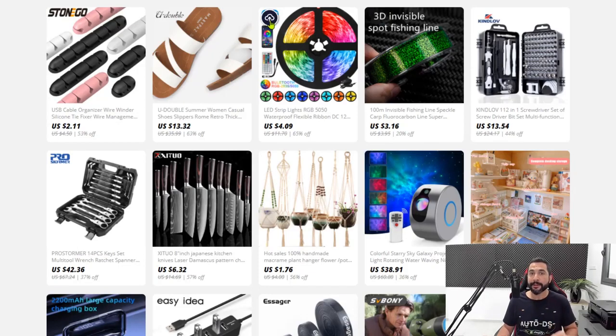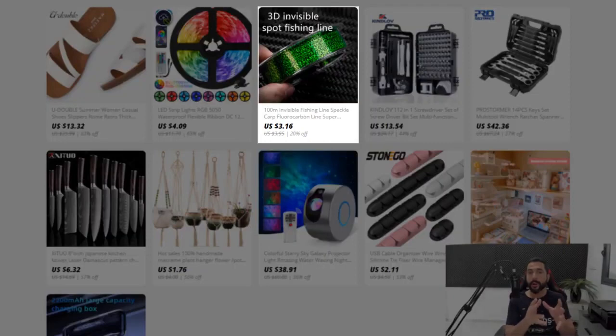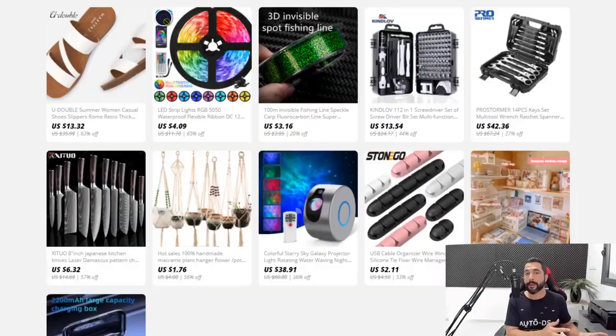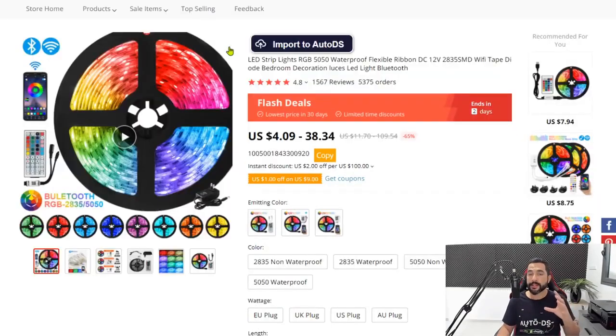Once I click on this button, the AutoDS Chrome extension will import this product to my store in just that one click, and there's nothing else that I'll have to do. So clicking on that one button importer is one way to import this product to our dropshipping stores. Another way to do it is to click on the product and go inside the product listing. Here, as you can see, right on top of the title, there is an Import to AutoDS button.